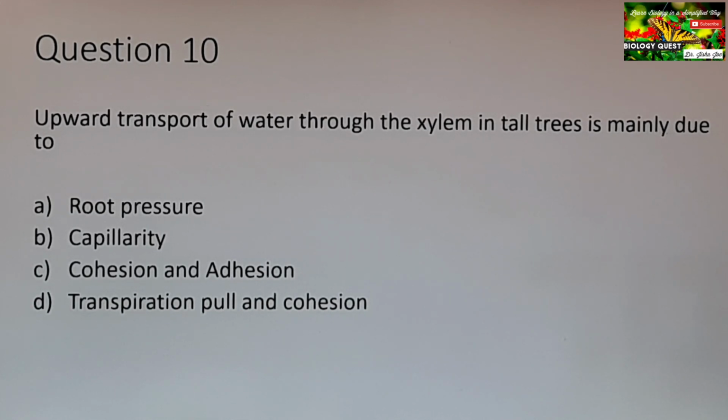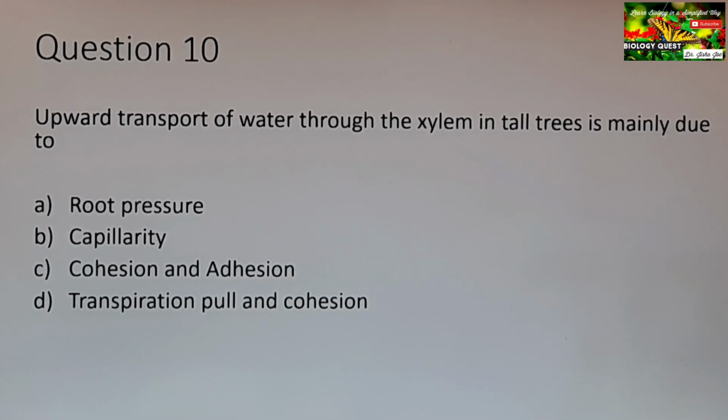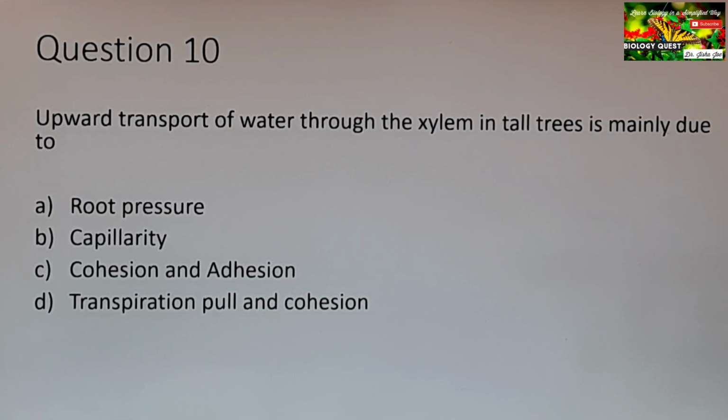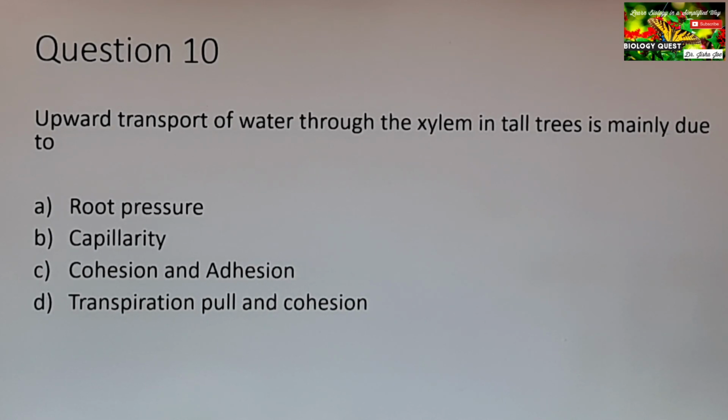So that is transpiration pull and cohesion. Transpiration pull is the pull exerted on the water column in the xylem as a result of transpiration. And transpiration pull alone will not help in the upward movement of water. The water molecules have to remain close together.